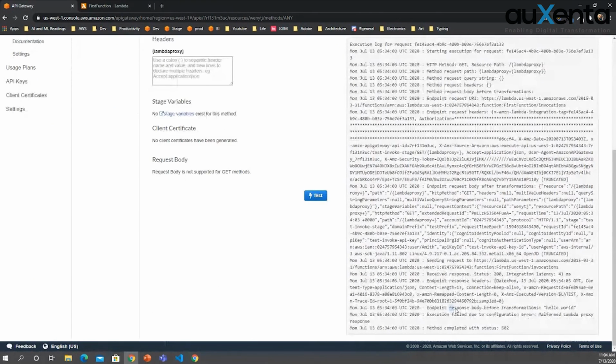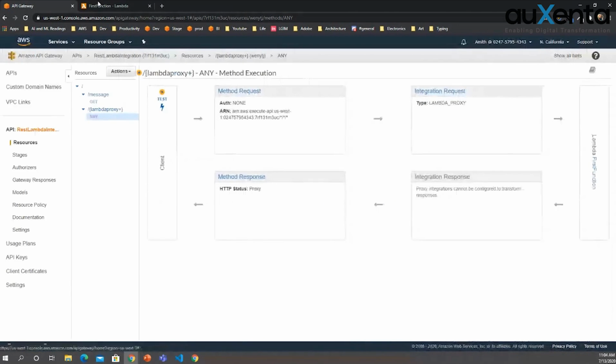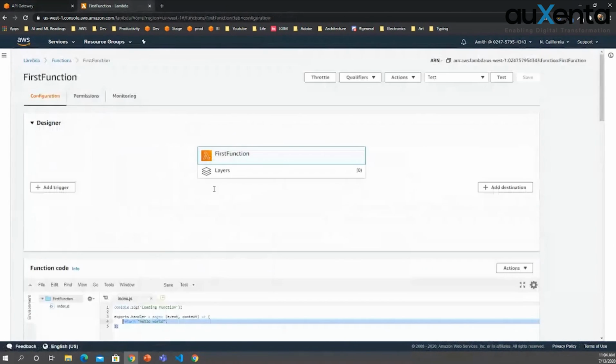Here you can see the response came out from the Lambda function, right? Here it says the endpoint response body before transformations: Hello world, right? Execution failed due to configuration error, malformed Lambda proxy response. Therefore, what we will do is we will create another Lambda function.